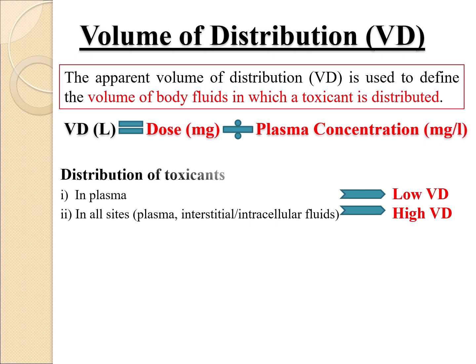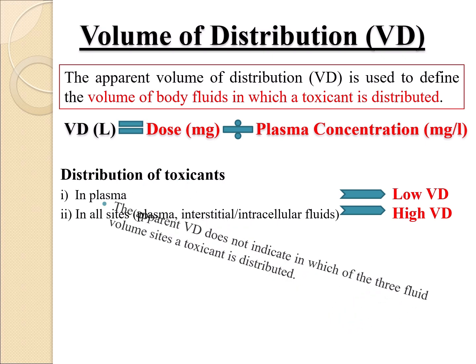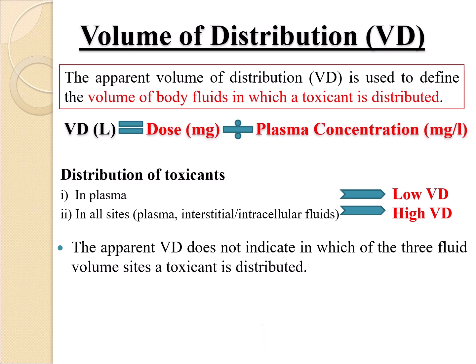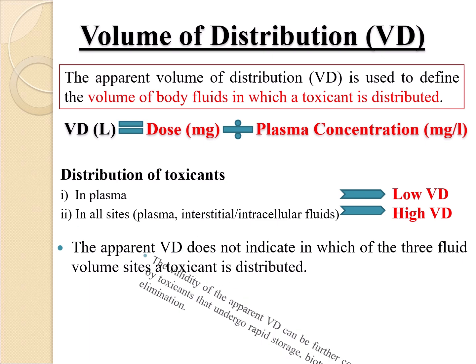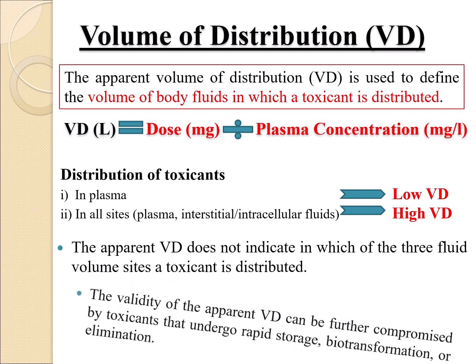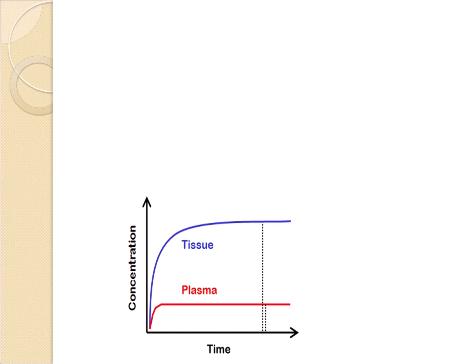It can be calculated by dividing the dose of toxicant by its plasma concentration. Low volume of distribution indicates a higher amount of toxicant in the plasma, while a high value of volume of distribution indicates a low amount of toxicant in the plasma in addition to interstitial and intracellular fluids. However, the apparent VD does not indicate in which of the 3 fluid volume sites a toxicant is distributed.